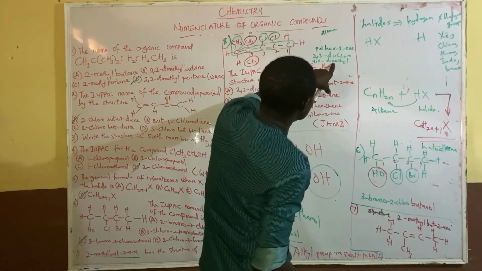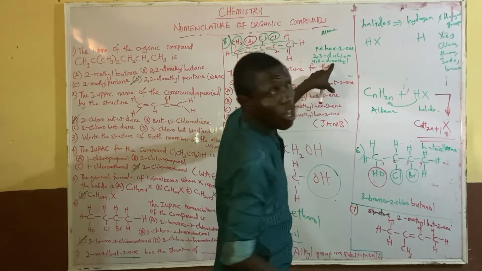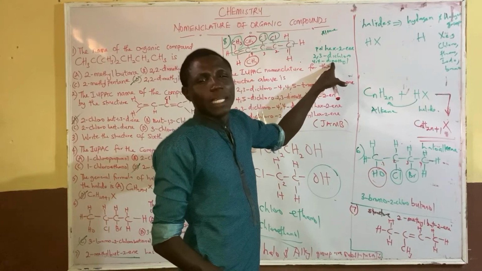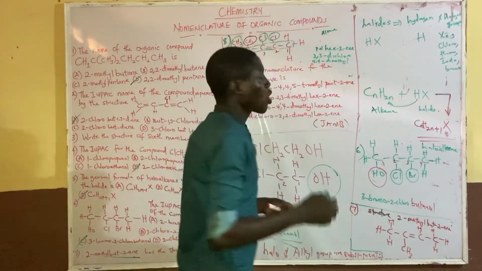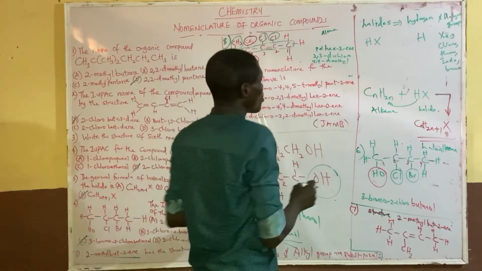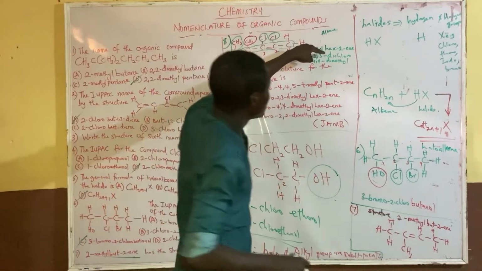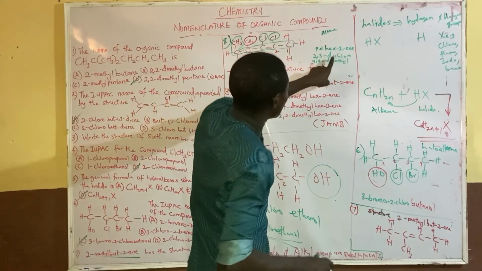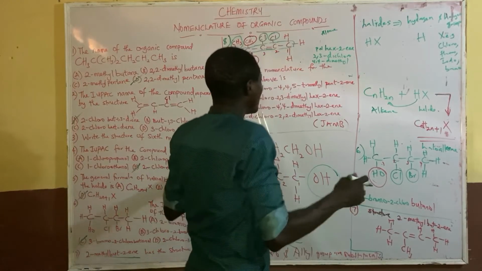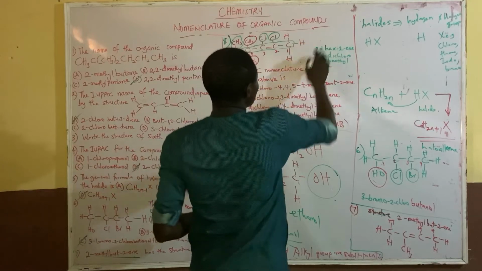But between methyl and chloro, C comes before M. Alphabetically, this is why I write dichloro first, because C comes before M. So if I want to write it combined together now, the whole naming is going to be what?